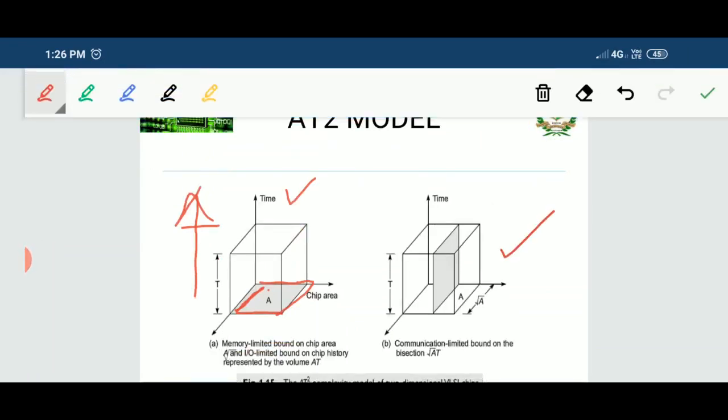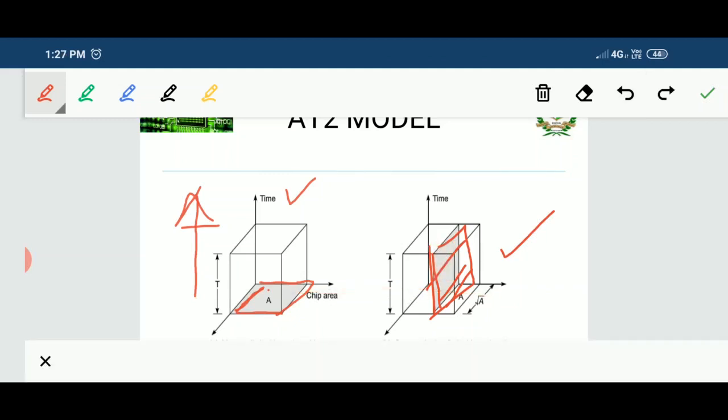See this figure. This area is called the bisectional area. This bisectional area, whatever is there, that is square root of AT. This bisectional area will decide the intercommunication from one area to another area, or from one processor to another processor, or from one memory to another memory. This is the bisectional communication bound.